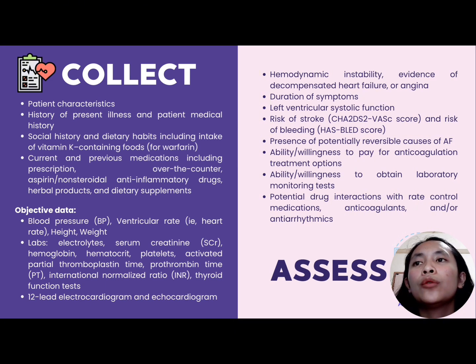This also includes laboratory tests to be conducted, such as the electrolytes level of the patient, the serum creatinine, hemoglobin, hematocrit, platelets, activated partial thromboplastin time, prothrombin time or the PT, International Normalized Ratio or the INR, and thyroid function tests. And lastly, for the objective data is the 12-lead electrocardiogram and echocardiogram of the patient.